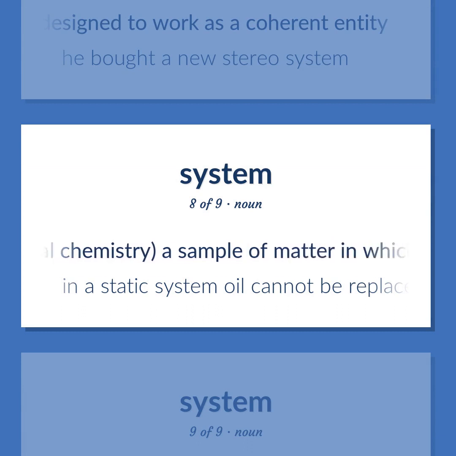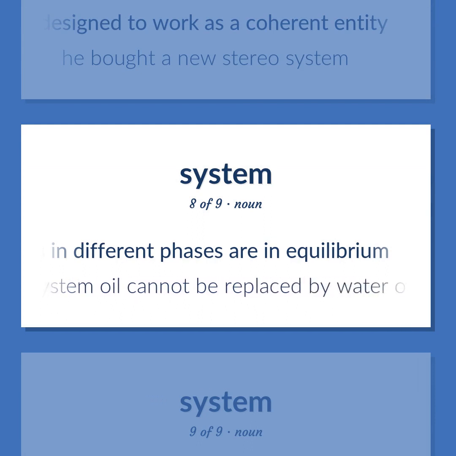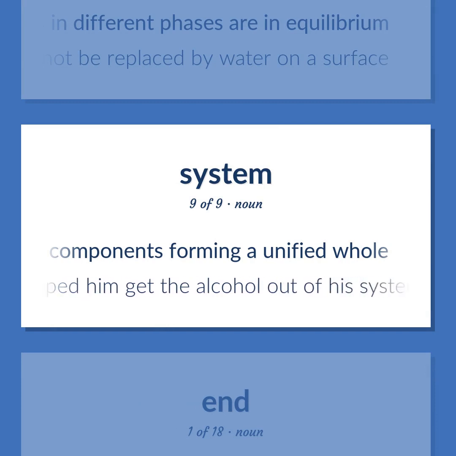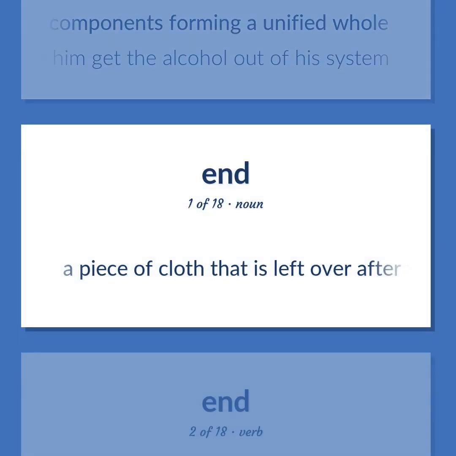Physical chemistry: a sample of matter in which substances in different phases are in equilibrium. In a static system, oil cannot be replaced by water on a surface. The living body considered as made up of interdependent components forming a unified whole. Exercise helped him get the alcohol out of his system. A piece of cloth that is left over after the rest has been used or sold.